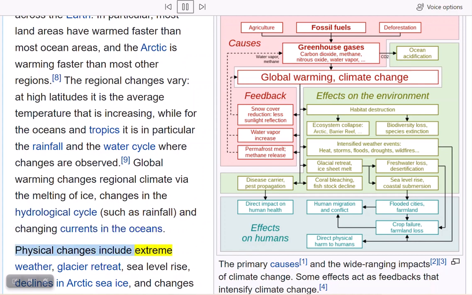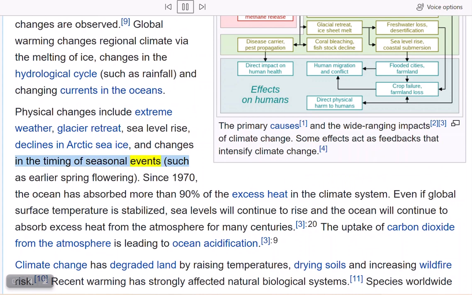Physical changes include extreme weather, glacier retreat, sea level rise, declines in Arctic sea ice, and changes in the timing of seasonal events, such as earlier spring flowering. Since 1970, the ocean has absorbed more than 90% of the excess heat in the climate system. Even if global surface temperature is stabilized, sea levels will continue to rise and the ocean will continue to absorb excess heat from the atmosphere for many centuries.